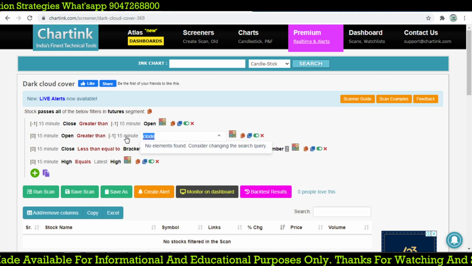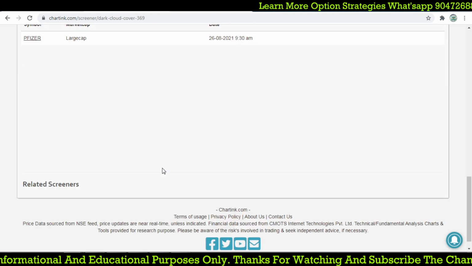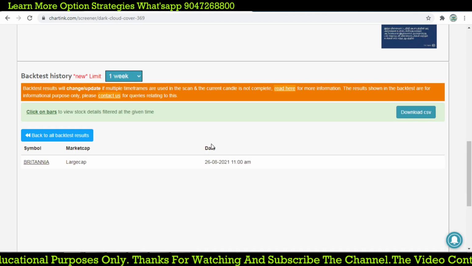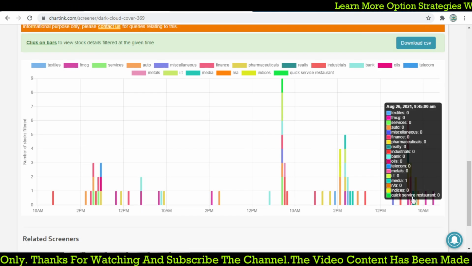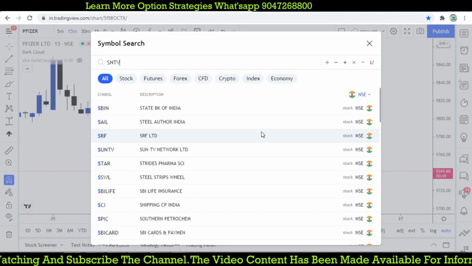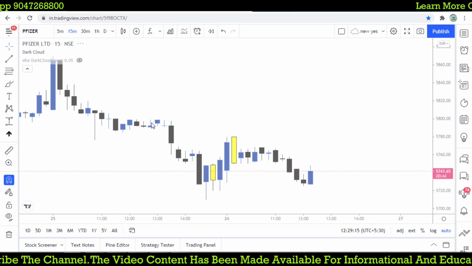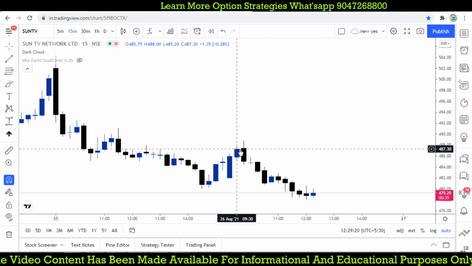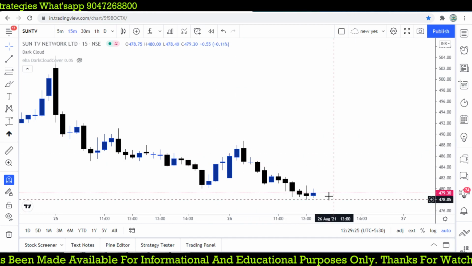So intraday we will be getting some more stocks, because intraday gap up after the candle is less possible. And now you see that we got a lot of stocks. Britannia, so don't go for that. Any other stocks? 26 August by 9:45, Sun TV. This candlestick spread at 9:45. So there is a reversal from 484 to 417.